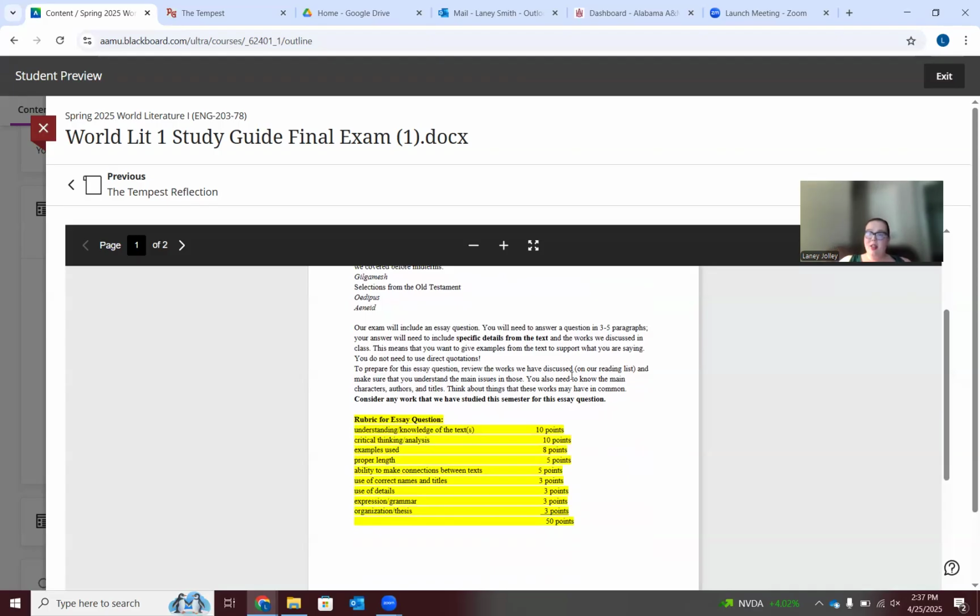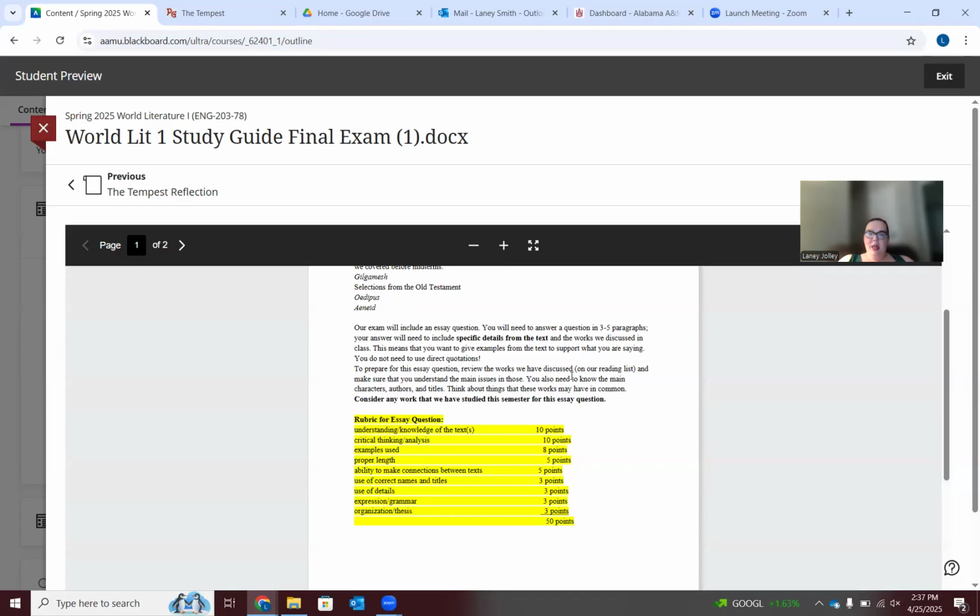You need to answer it in 3 to 5 paragraphs, so it doesn't have to be super long like a normal 5 paragraph essay. You can do it in three, but you do need to include specific details from the text. You do not have to use quotations because you're not going to be able to look up the work while you're answering this. You are just answering this on your own. So outside quotations are not needed.